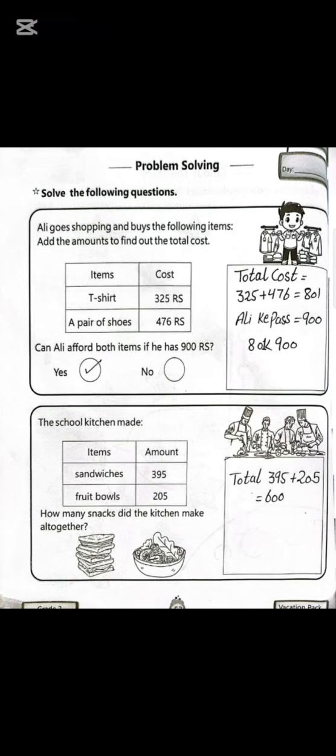Solve the following question. Ali goes shopping and buys the following items, and from the amounts find out the total cost. A T-shirt, a pair of shoes. You write the cost in these boxes and add these numbers and find out the answer. And the second question: the school kitchen made some sandwiches and some fruit bowls. Write these amounts, add them and find out the answer.